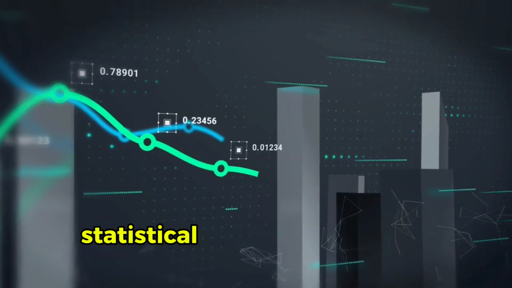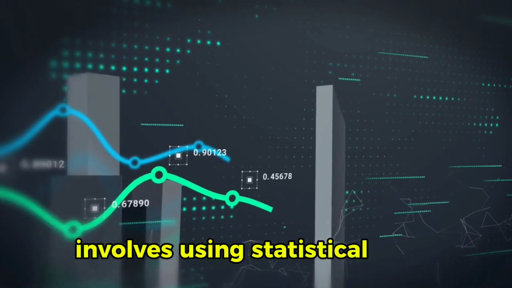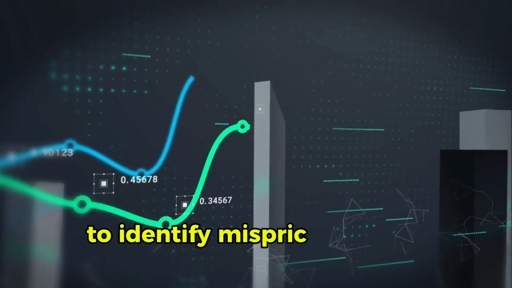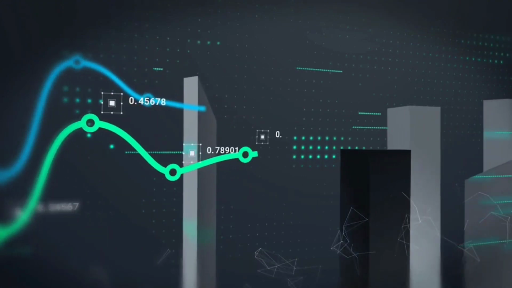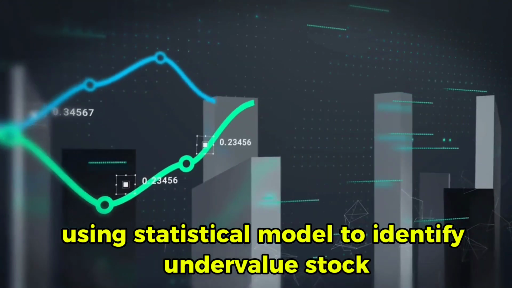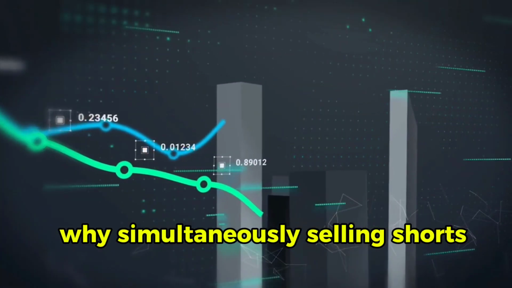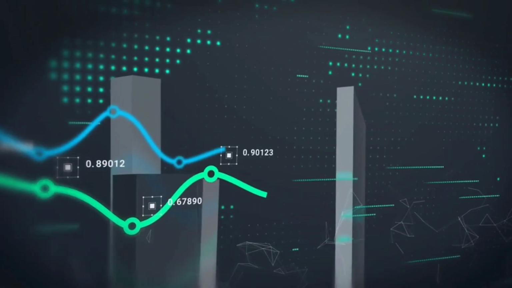So, statistical arbitrage. Statistical arbitrage involves using statistical models to identify mispricing in the market. Example, using a statistical model to identify undervalued stocks and buying them while simultaneously selling short overvalued stocks.